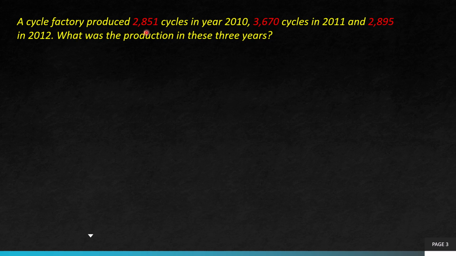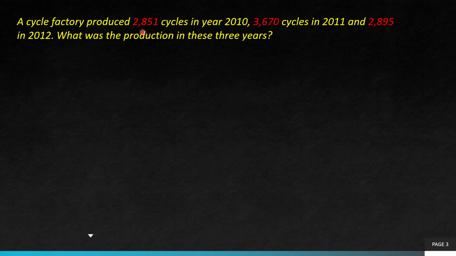So these are the 3 years, 2010, 2011, and 2012, and these are the production of different years. And what do you have to find out? The production in these 3 years. We have to again find the sum, which means it should be an addition. We know that, but we have to write the statement correctly.